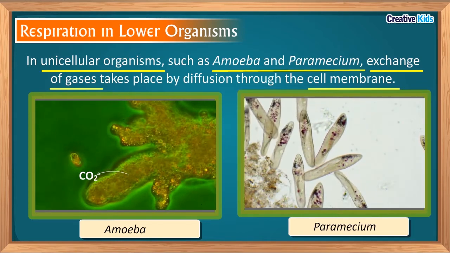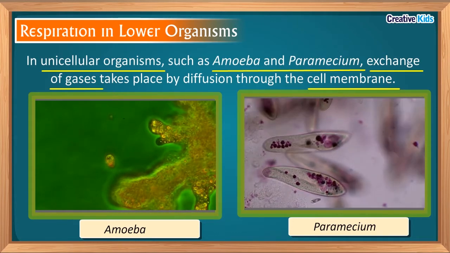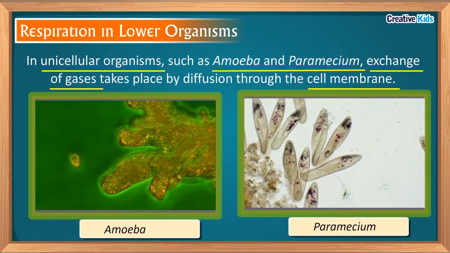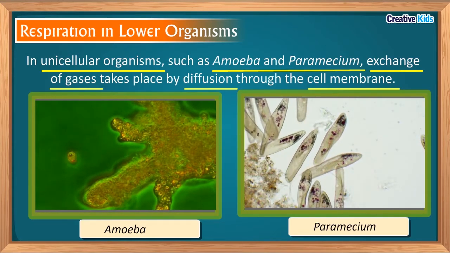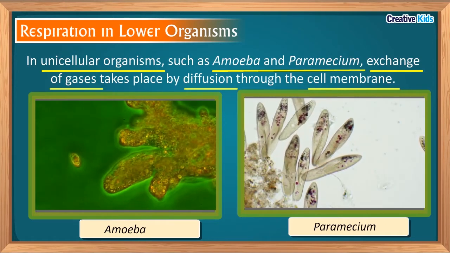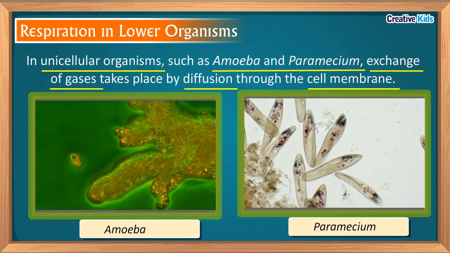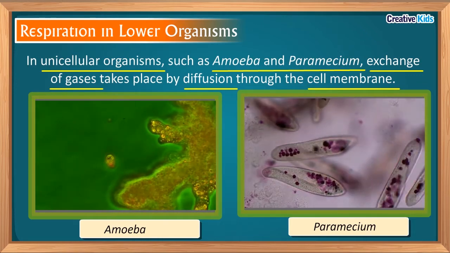So when a substance moves from its higher concentration to its lower concentration, this process is called diffusion. What does that mean? It means in unicellular organisms such as amoeba and paramecium, exchange of gases takes place by diffusion through the cell membrane.